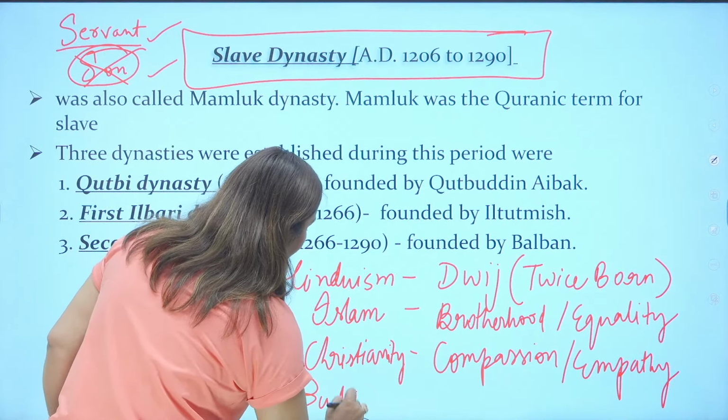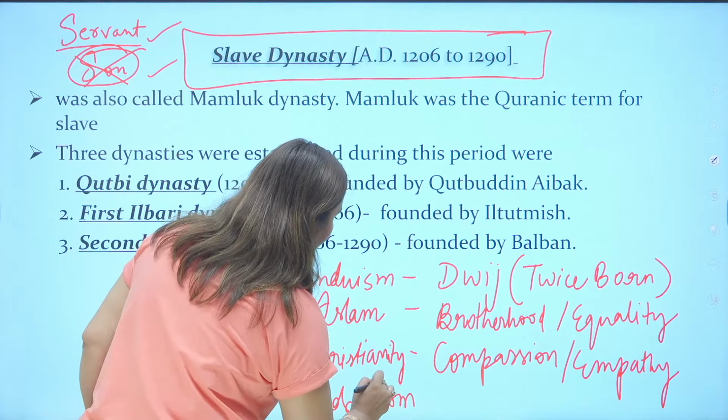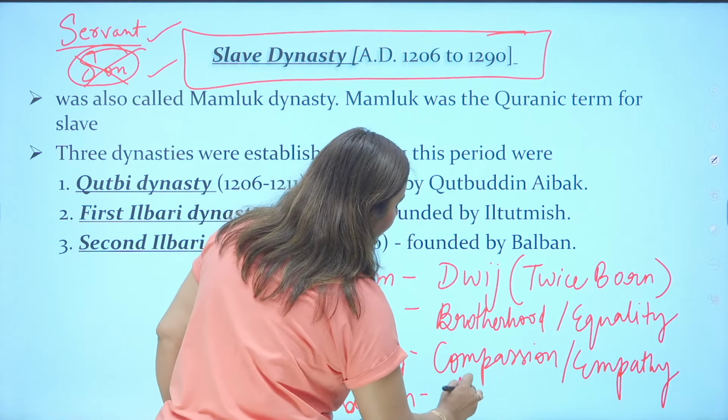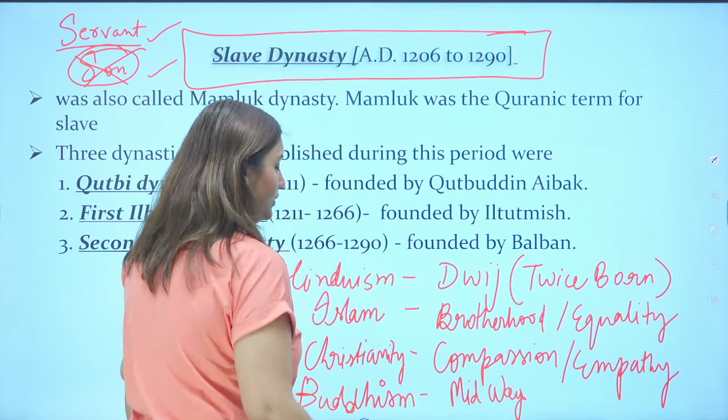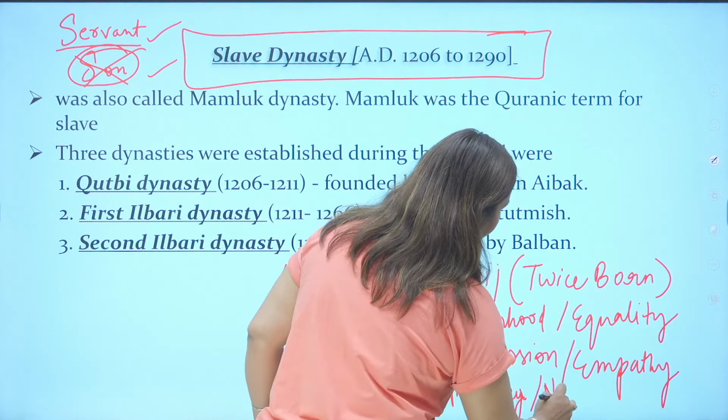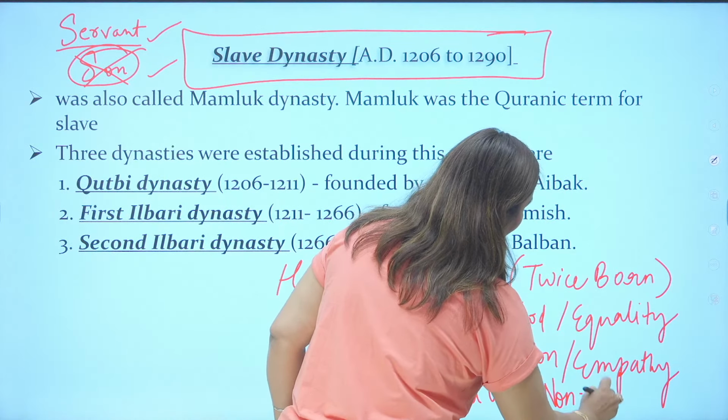In Buddhism, it is about following a midway, a middle path. Also, the idea of non-violence.